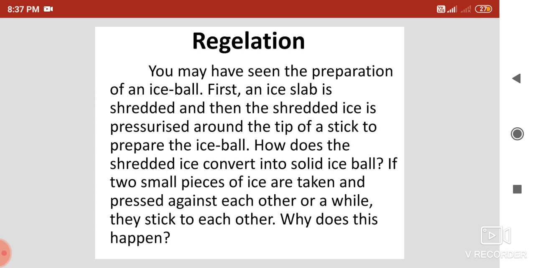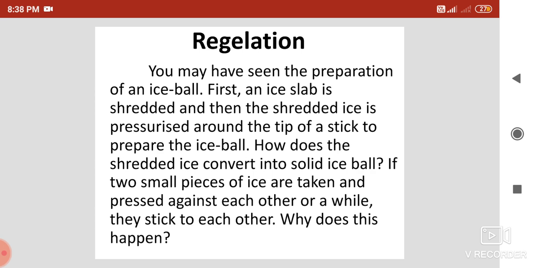Slowly the thread comes down through the ice slab and comes out at the other end. You will find that the ice slab remains as it is, not broken or converted into small pieces.